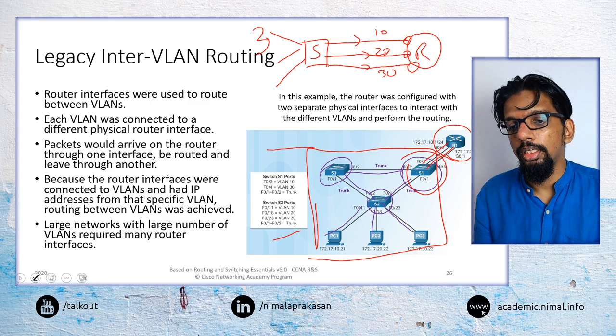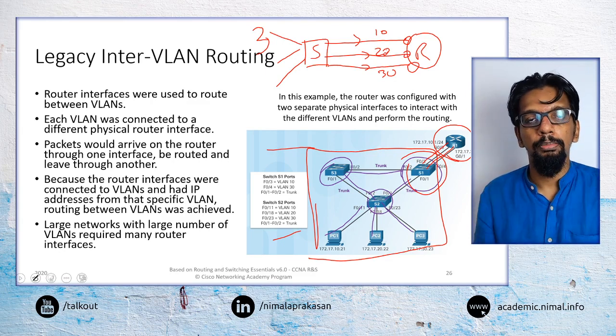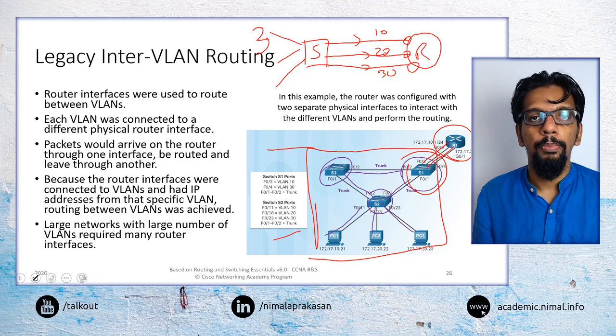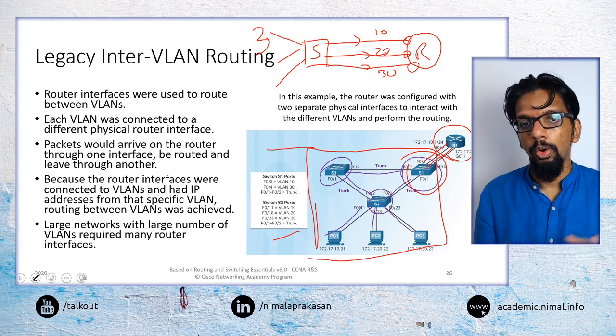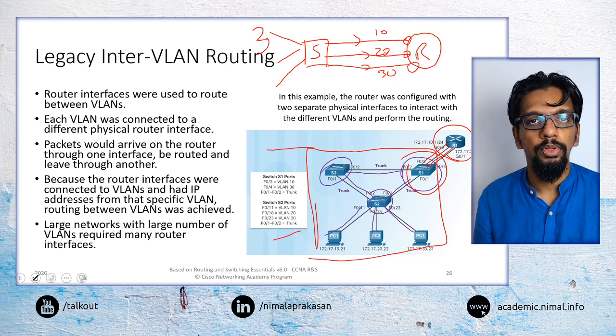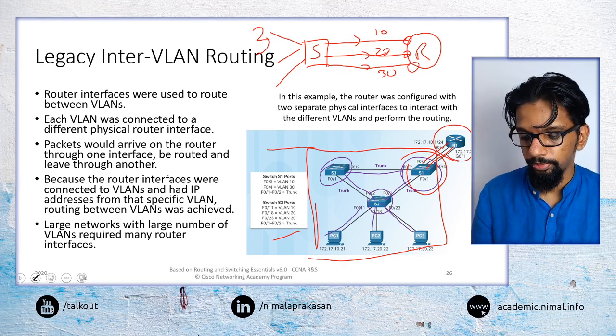So that is one of the disadvantages of this approach. But from the router's point of view, this is a fairly simple approach because it doesn't have to have any complex understanding of VLANs. All the VLANs are implemented at the switch level, and the router just considers them as separate individual networks.